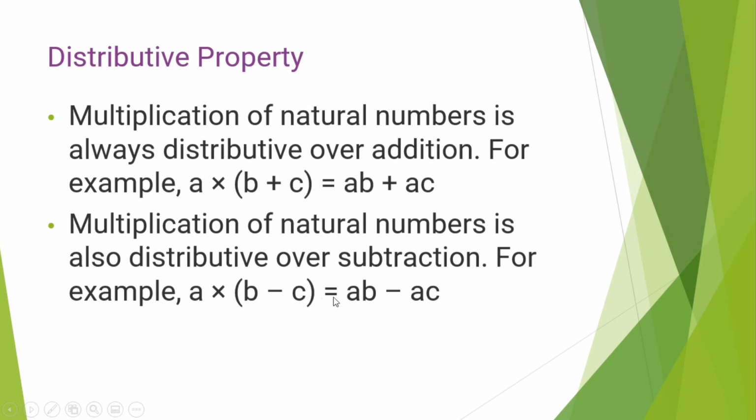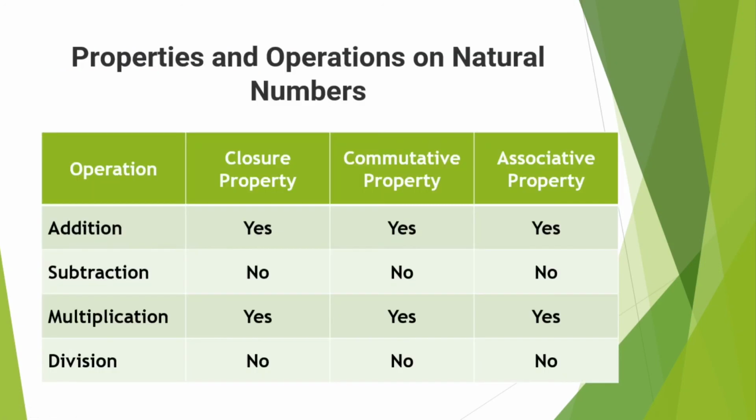Now this is the table. Here are three properties: closure property, commutative, associative. First column is operations: addition, subtraction, multiplication, division. In case of addition, closure property satisfied, yes. Commutative property is also satisfied, associative is also satisfied. But in case of subtraction, these three are not satisfied. In multiplication, these three laws are satisfied, but these three laws do not apply on division.